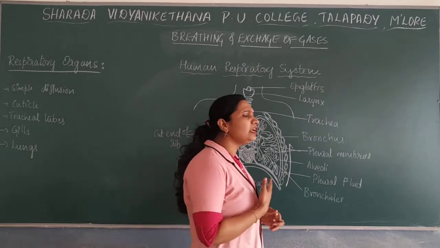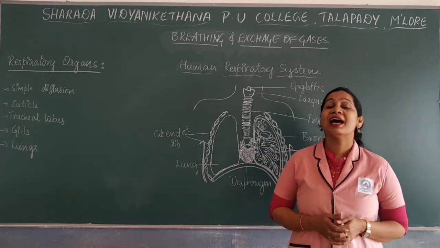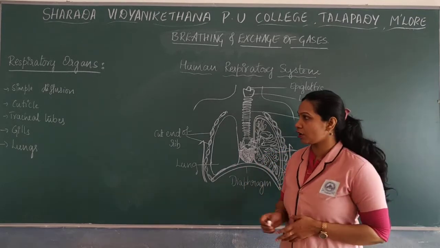Different organisms will have different respiratory organs.